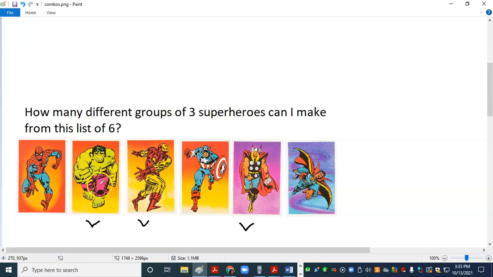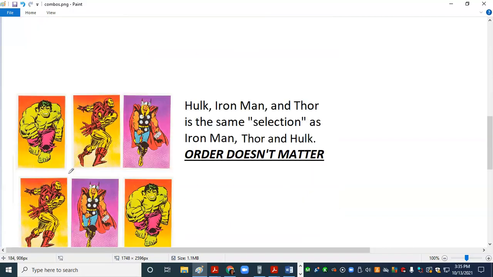So Hulk, Iron Man, and Thor is the same as Iron Man, Thor, and Hulk. So what we've decided then is that order doesn't matter because it's the same 3 superheroes no matter what order I put them in. The order doesn't matter in this type of problem. So we've identified it as a combination.